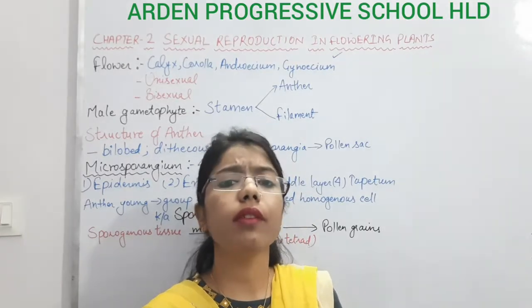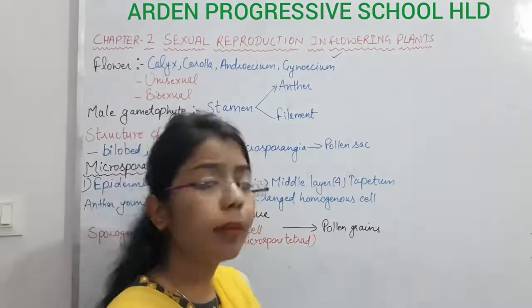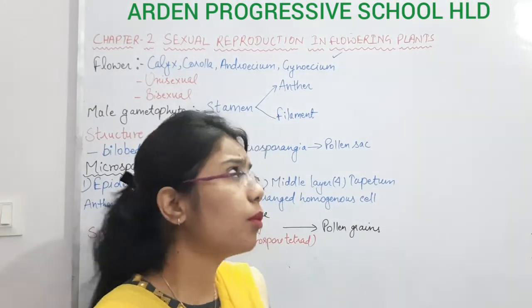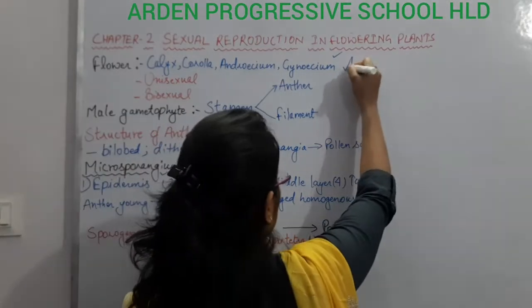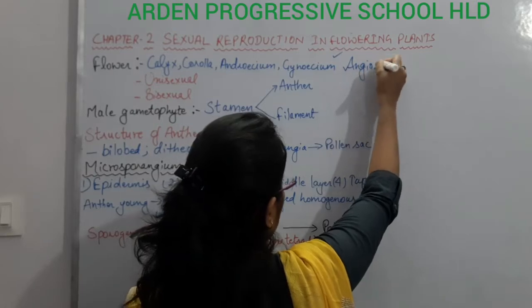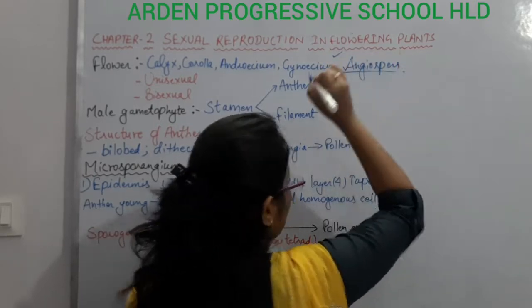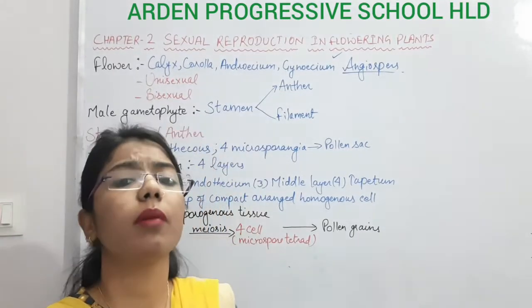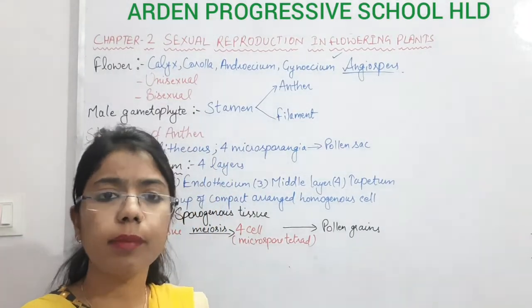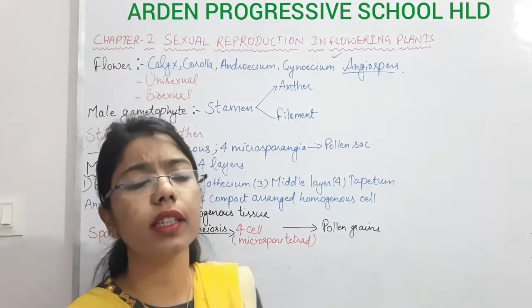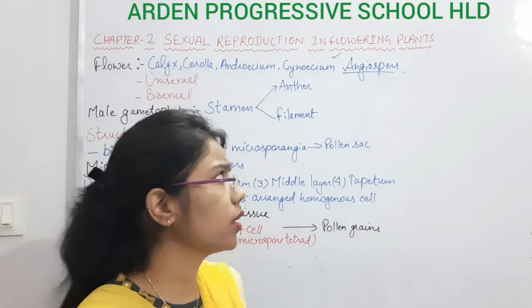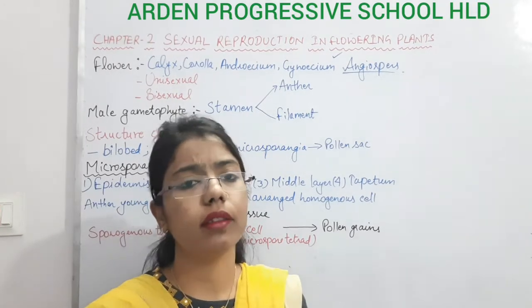Whenever we use the word flowering plant, it means those plants that bear flowers. So mostly we are going to study the angiosperms. What type of plants are we going to study here? Angiosperms. In angiosperms, what should be the flowering type, how many types of flowers are there, and what is the morphology of that flower. We are going to study it in a detailed manner.